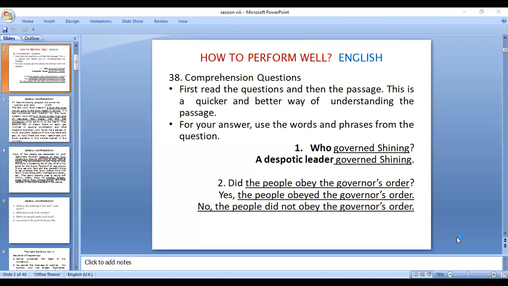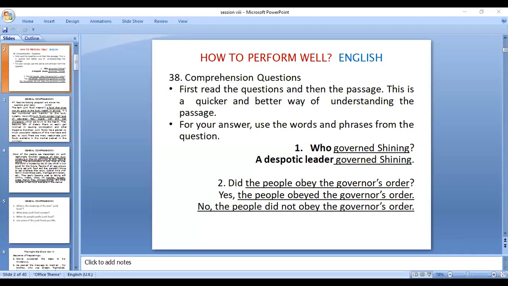Who has been replaced by a despotic leader. That is the answer. And the examiner also will look for a despotic leader only. Don't trouble yourself and don't trouble the question. You can rewrite the answer like that.